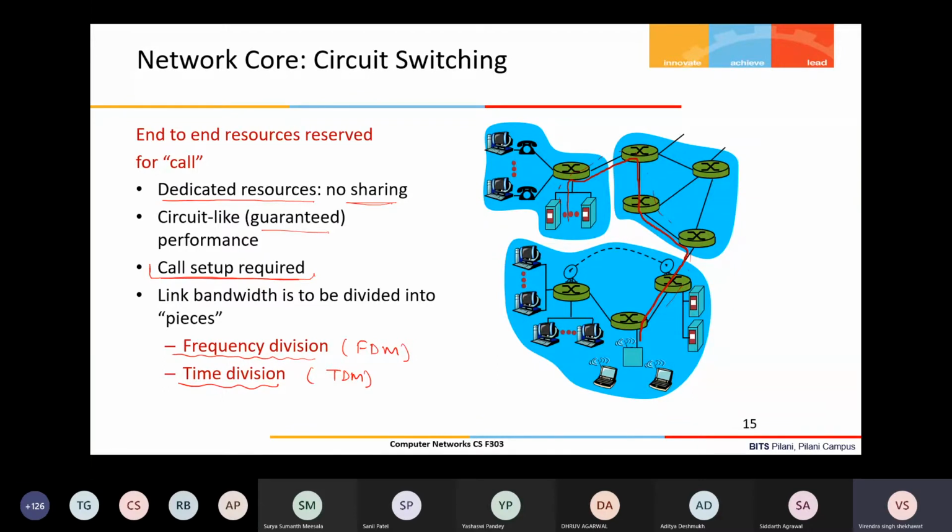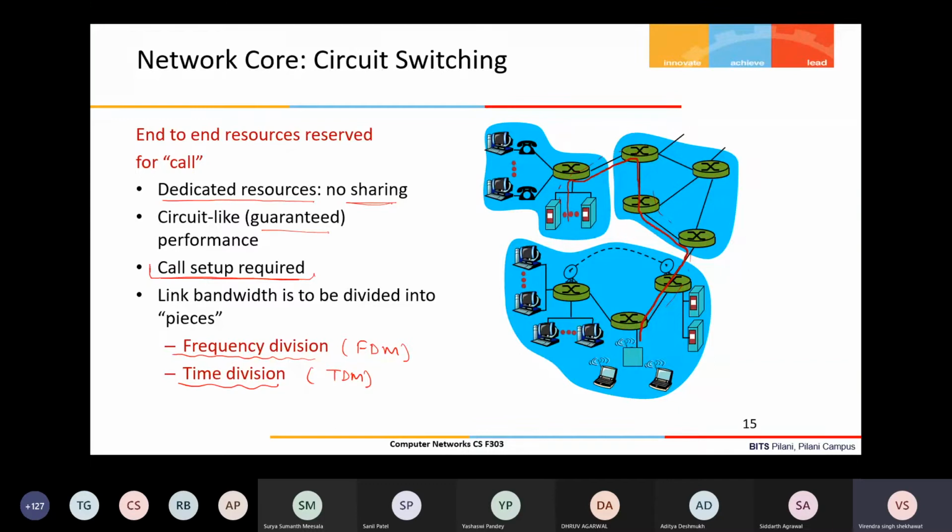When I said a circuit is established, it means some special packets travel in the network and reserve that channel. That phase is called call setup, the channel reservation process, when it starts or while it is going on.